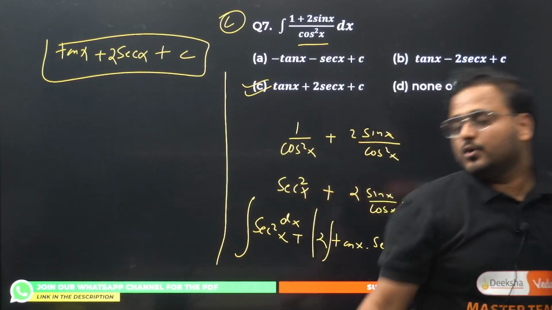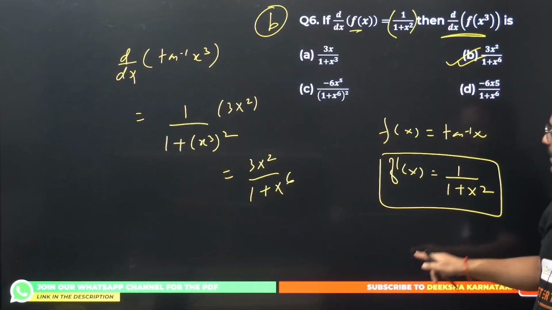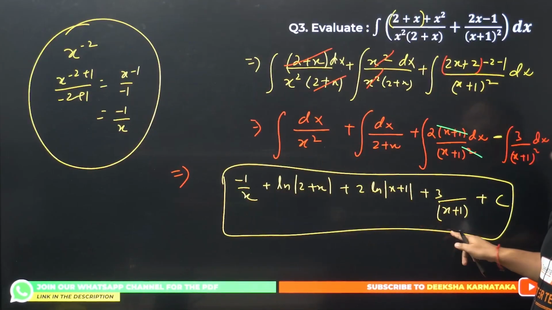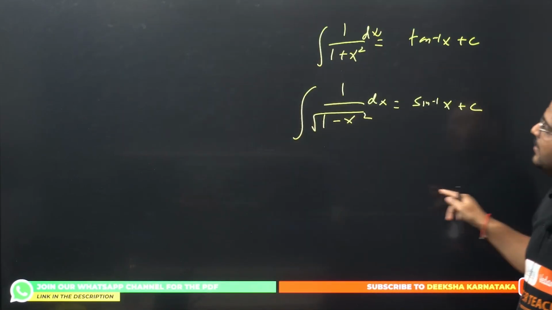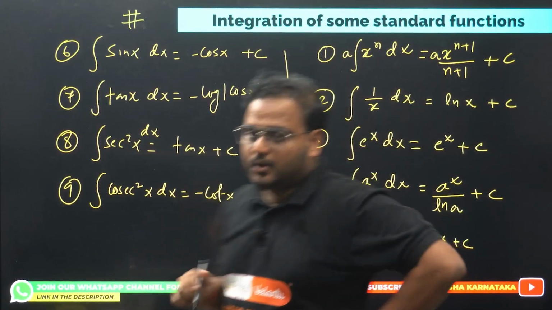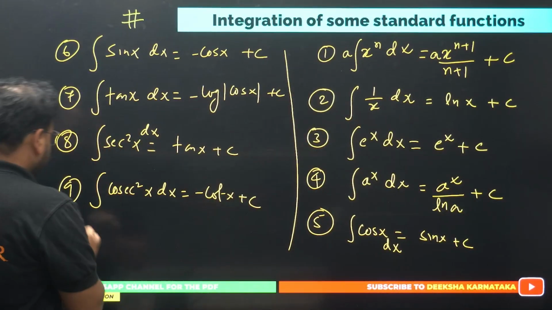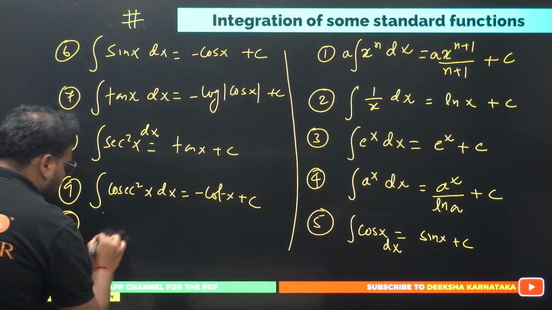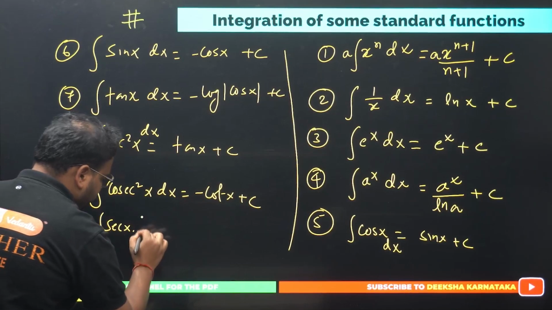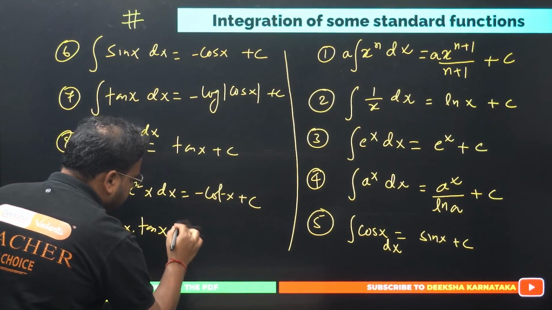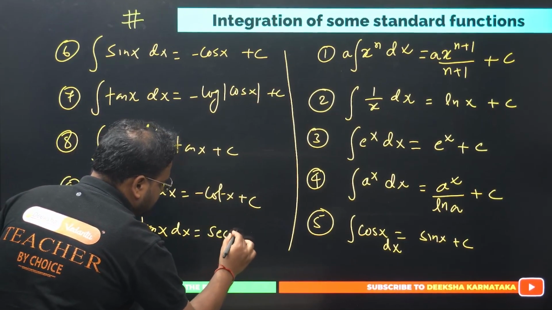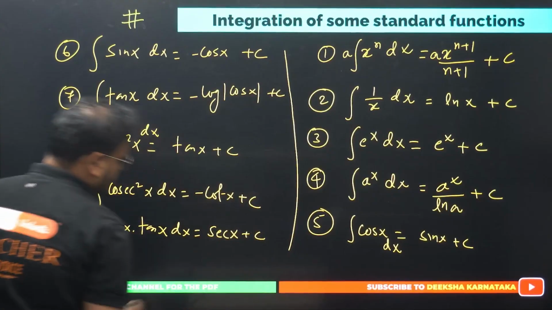Please check. I forgot to give you this formula. I'll write over here. Forgive me, my bad. Two more important formulas. Formula number 10: integration of sec x tan x dx is nothing but sec x plus c.